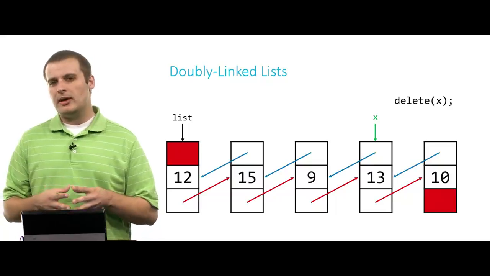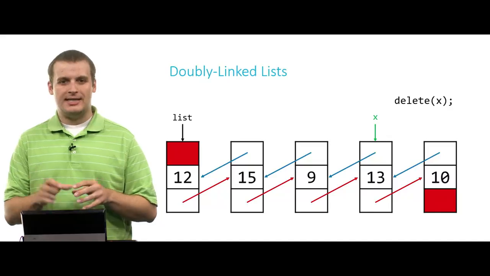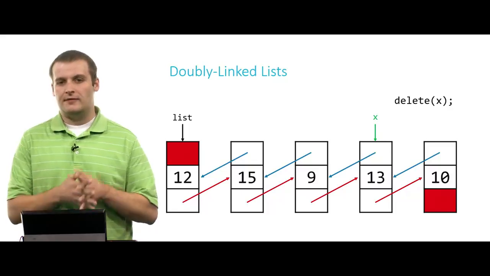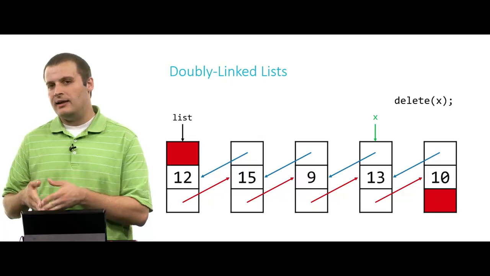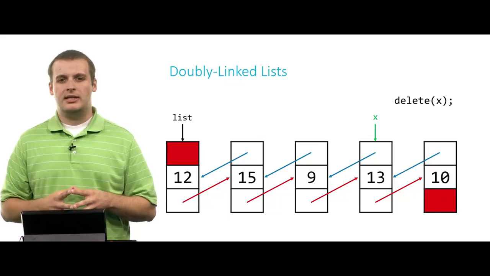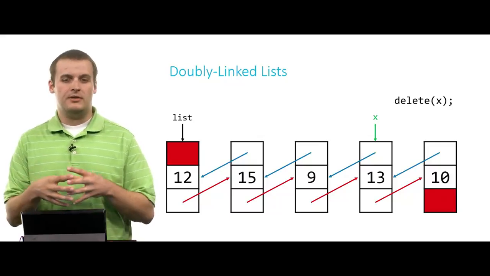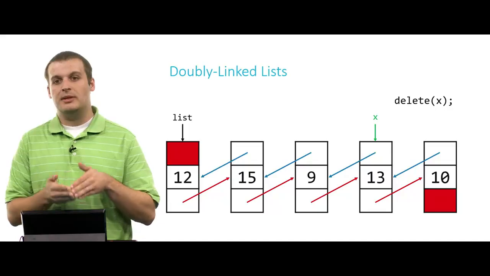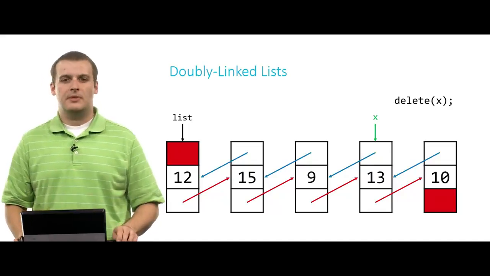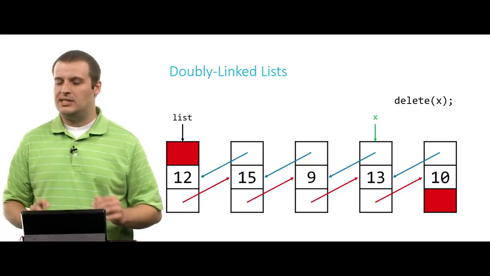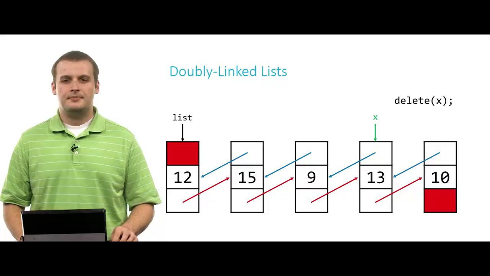And again, what I'm doing here, by the way, is a general case for a node that is in the middle. There are a couple of extra caveats that you need to consider when you're deleting the very beginning of the list or the very end of the list. There's a couple of special corner cases to deal with there. So this works for deleting any node in the middle of the list, one that has a legitimate pointer forward and a legitimate pointer backward, legitimate previous and next pointer. Again, if you're working with the ends, you need to handle those slightly differently, and we're not going to talk about that now, but you can probably figure out what needs to be done just by watching this video.